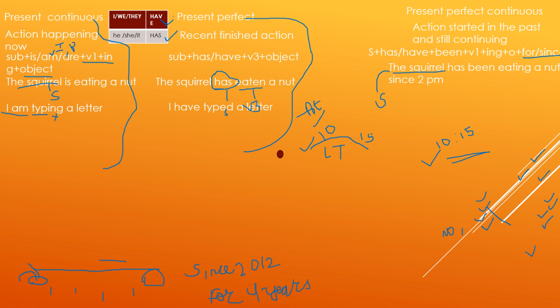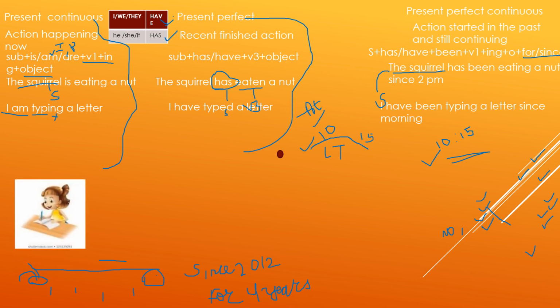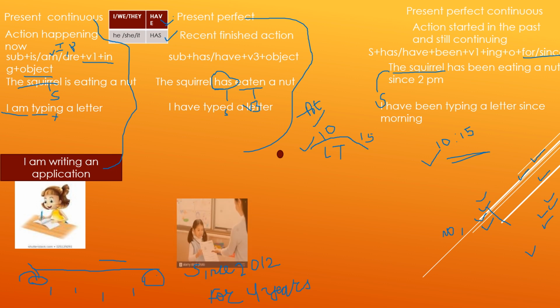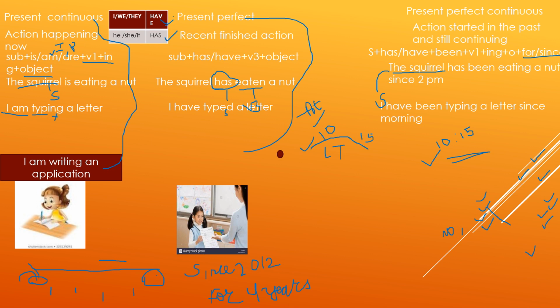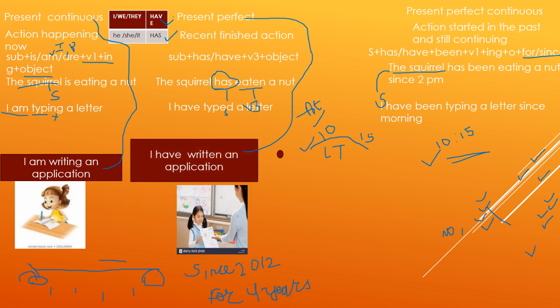Here if you can see a picture on a screen where a girl is writing an application. In the second picture you can see a girl is showing her work to her class teacher and she is saying I have written an application. So the first picture refers to an ongoing action happening now, so it is present continuous tense, as she is saying I am writing an application. And in the second picture we can guess that a few seconds back she completed writing an application. That is a recent finished action. This is why she is saying I have written an application.